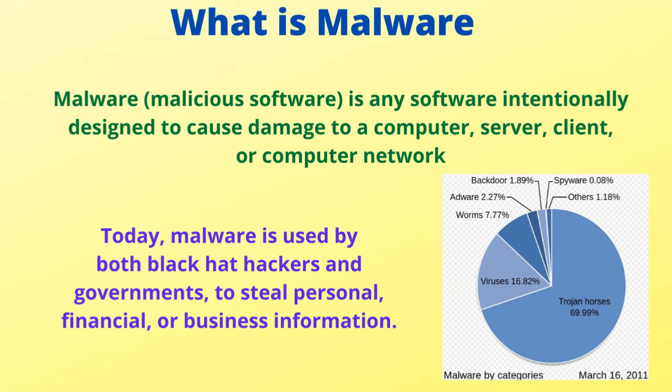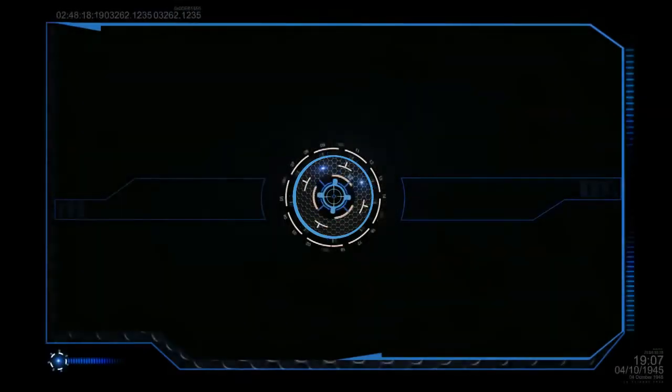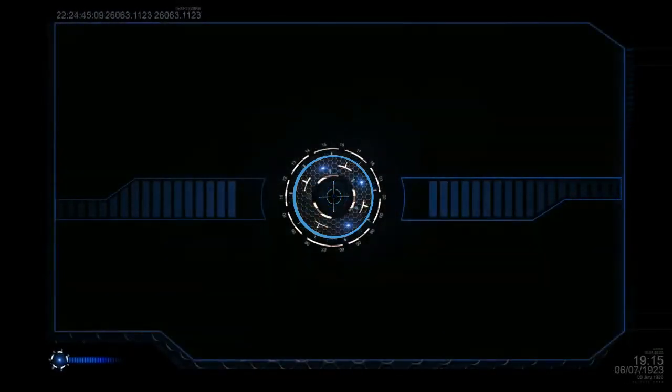This is the kind of malware used during a ransomware attack. Nowadays malware is used by both black hat hackers and governments to steal personal, financial, or business information. So these are the kinds of malware, in layman terms, and they are used during the ransomware attack.